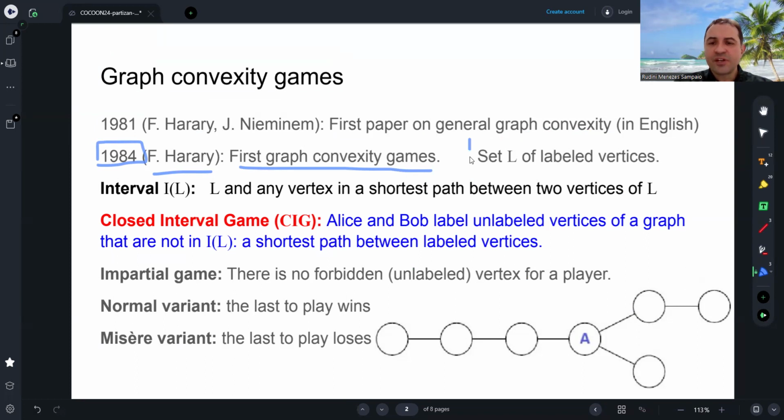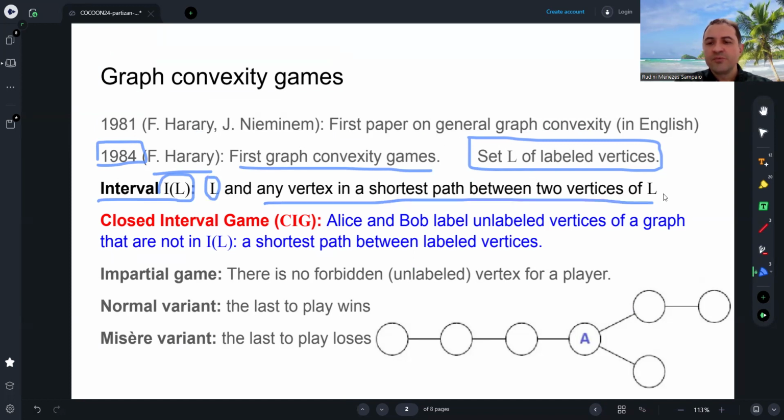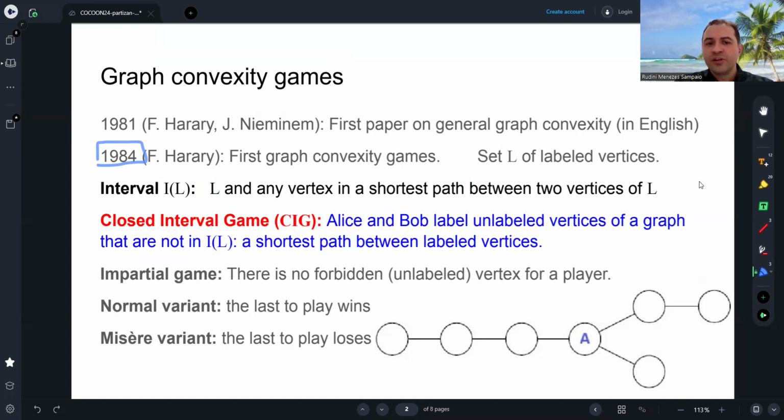In these games, we have a set L of labeled vertices, and the interval of the labeled vertices is the set L and any vertex in a shortest path between two vertices of L. For example, if we have these two vertices in the set of labeled vertices, then these two vertices and also the initial vertices are in the interval of L. Okay?